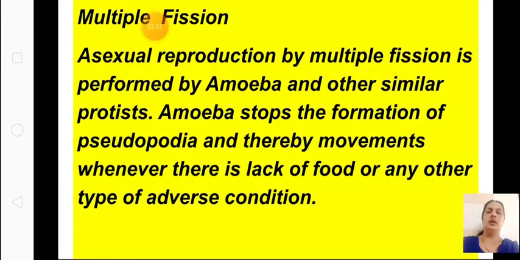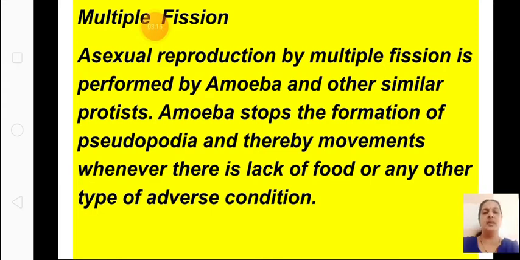And we also learned the second type, which was multiple fission. Asexual reproduction by multiple fission is performed by amoeba and other protists. Amoeba stops the formation of pseudopodia and thereby movement whenever there is lack of food or any other type of adverse condition.